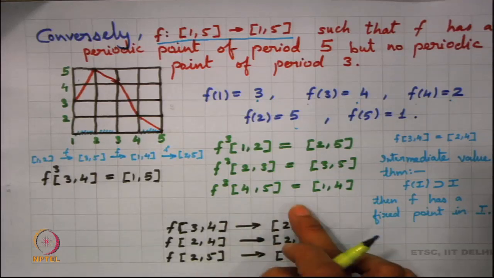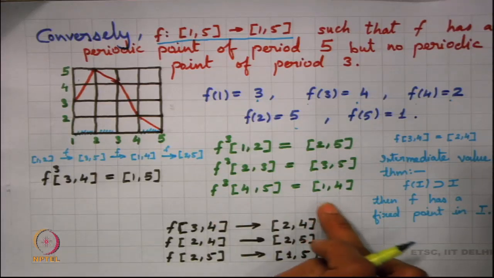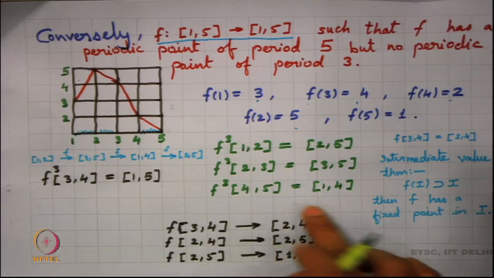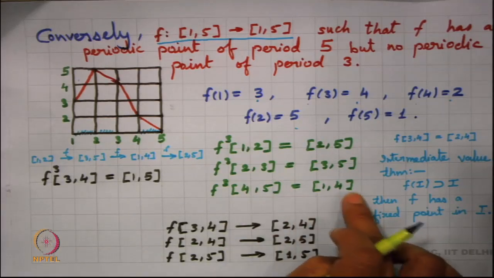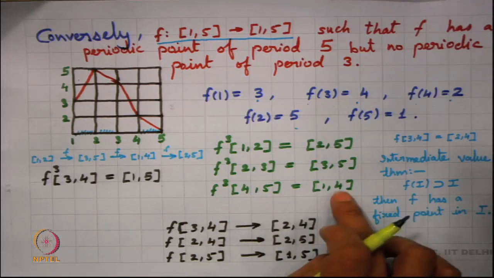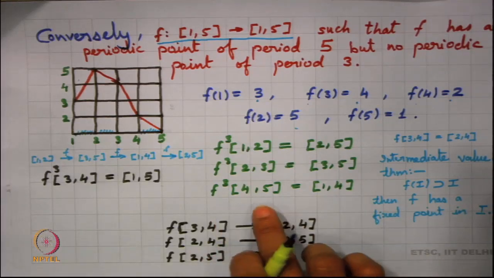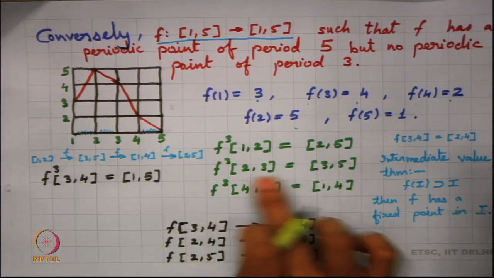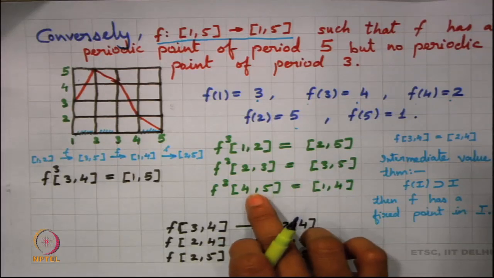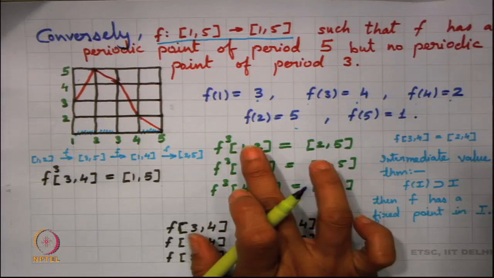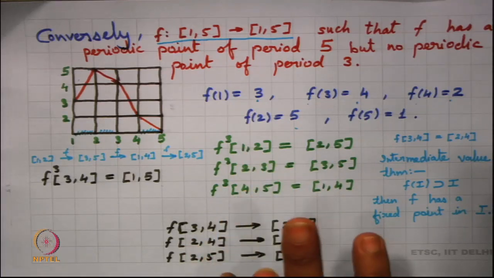And similarly [4, 5] is mapped under f cube to [1, 2]. So, if I look into [4, 5], then we find that this again does not intersect this; the only place it intersects is 4, which is a periodic point of period 5. So, there is no place where f cube could take this particular interval. So, there is no x here which could be a periodic point of period 3. That means there is no periodic point of period 3 in these 3 intervals.